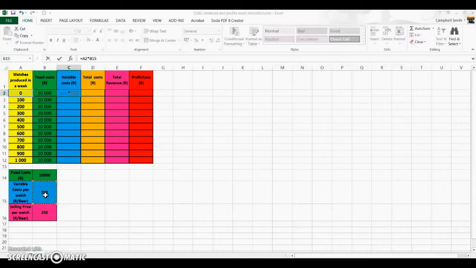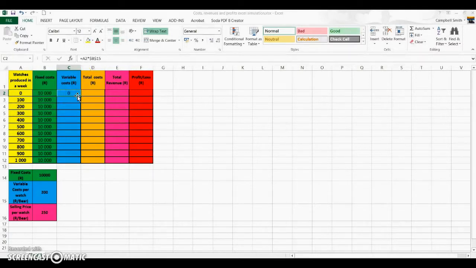Again, I always want to make sure that it's selecting from cell B15. So before the B, you insert a dollar sign. Before the 15, you insert a dollar sign. So once you've got a formula that looks like this in your formula bar, hit the enter key.